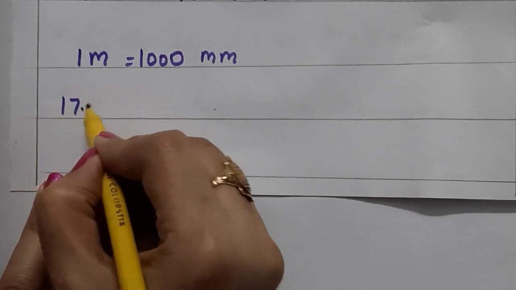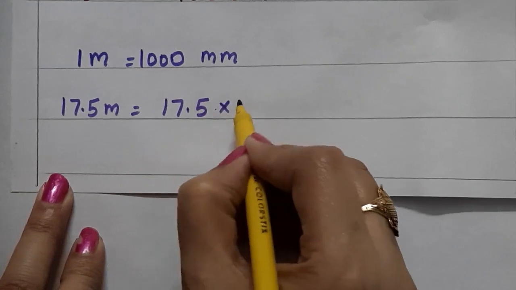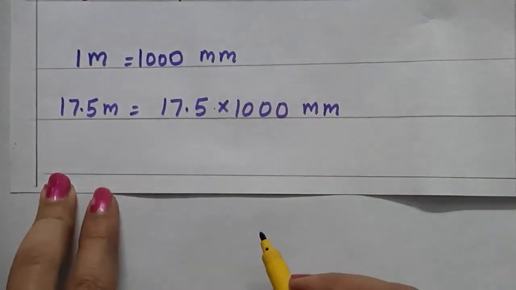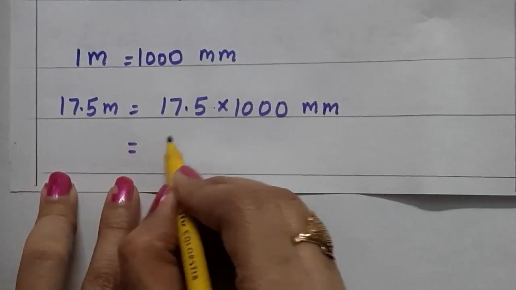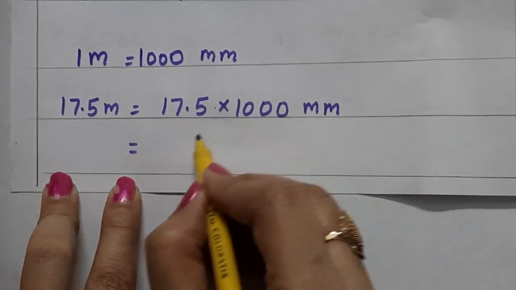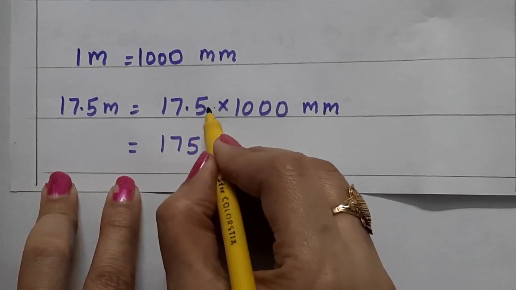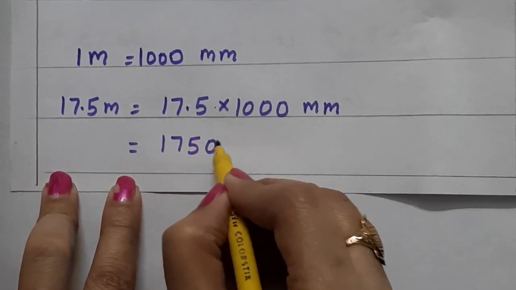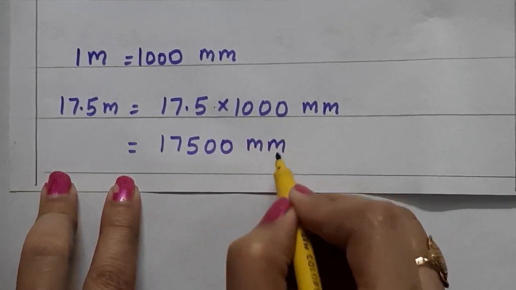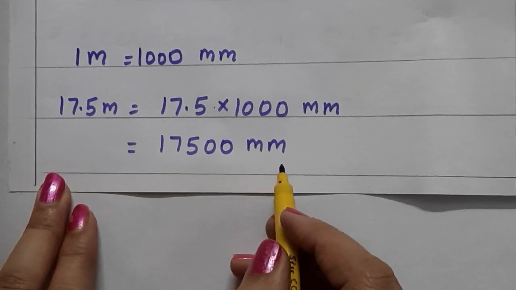And 17.5 meter is equal to 17.5 multiply by 1000 millimeter is equal to 3 zeros are there. Decimal will shift 3 places forward. So one place we have, 2 places we don't have. We will put 2 zeros. Millimeter. Now what is this number? 17,500 millimeter.